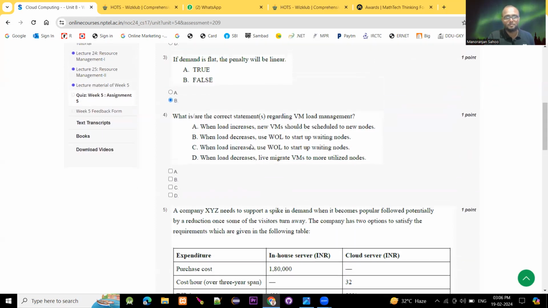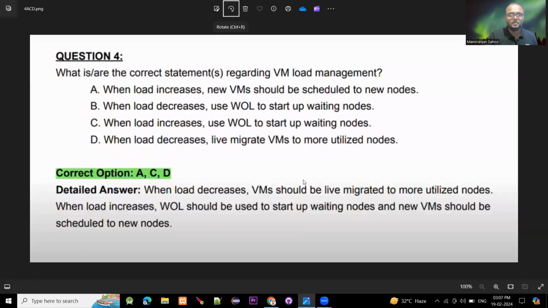Moving to question number 4. What are the correct options regarding virtual VM load management? Four options are given. Option A is: when load increases, new virtual machines should be scheduled to new nodes. Option C is: when load increases, use wake on LAN, WoL, to start up waiting nodes. And option D is: when load decreases, live migrate VMs to more utilized nodes.